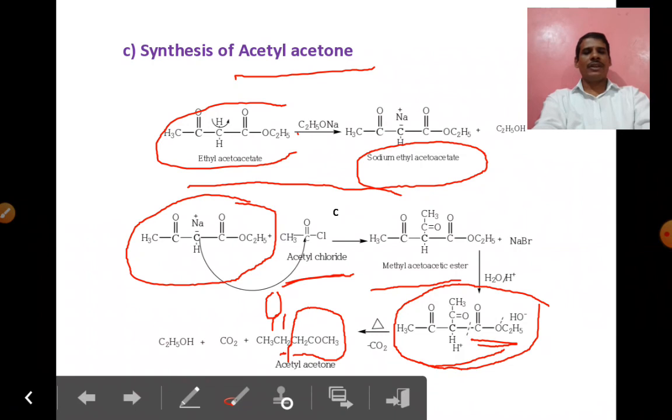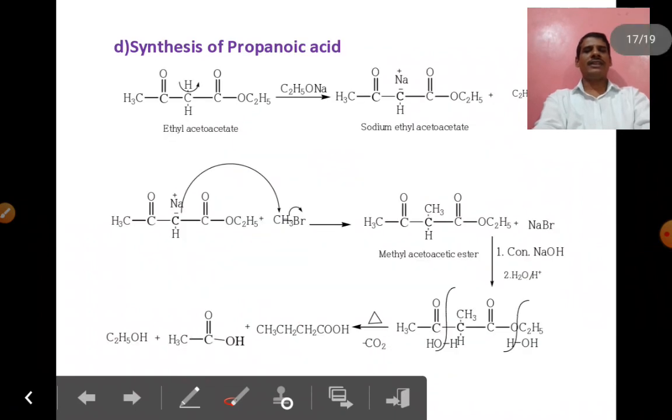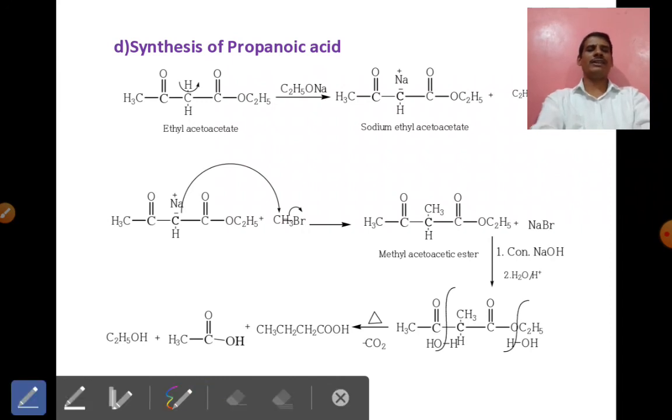See the next application, the synthesis of propanoic acid. In this case also, the first step is the common step, the synthesis of sodium ethyl acetoacetate. When sodium ethyl acetoacetate reacts with methyl bromide, there is a formation of methyl acetoacetate. We discussed this same reaction in the first, second and third applications.